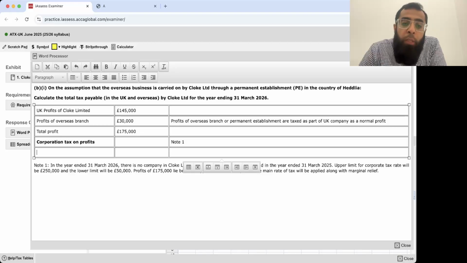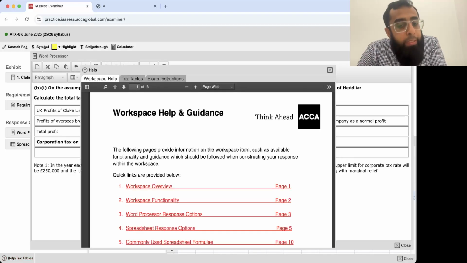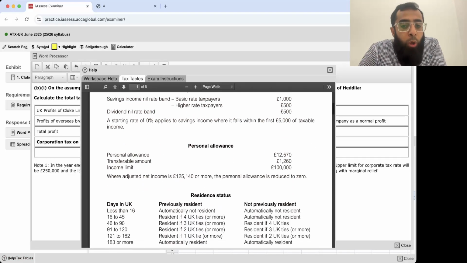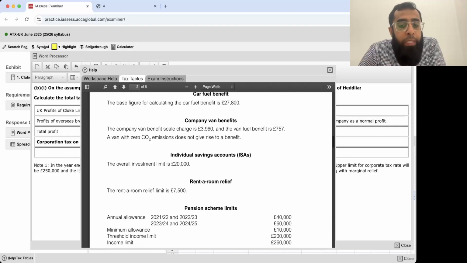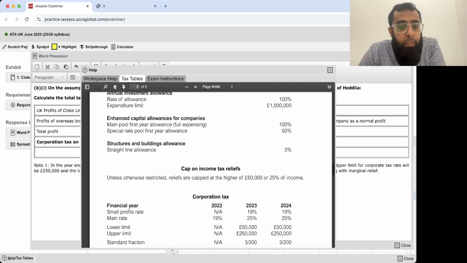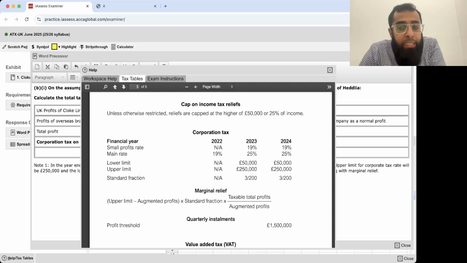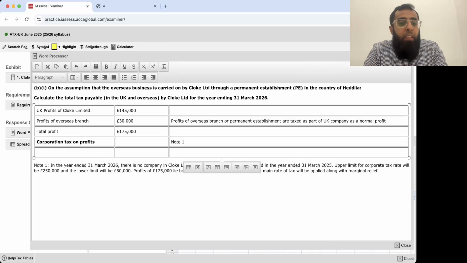If you want to go for marginal relief, you will go in the tax tables, scroll down, go to the corporate tax section, and here you can see the marginal relief formula. If you are comfortable using this, you can use this, otherwise, you can use those very easy bands.